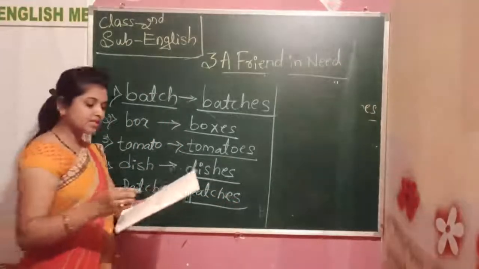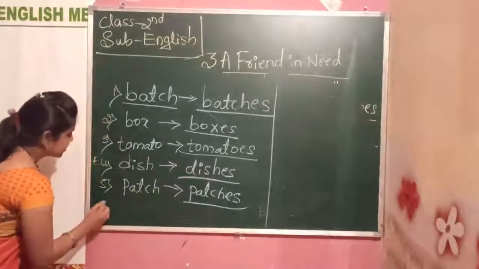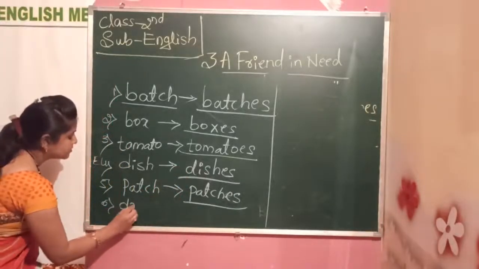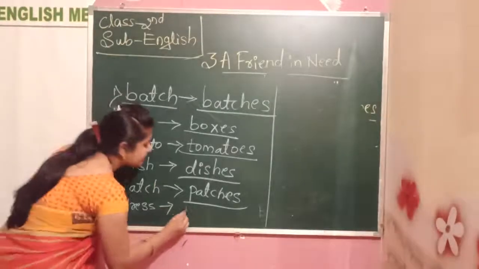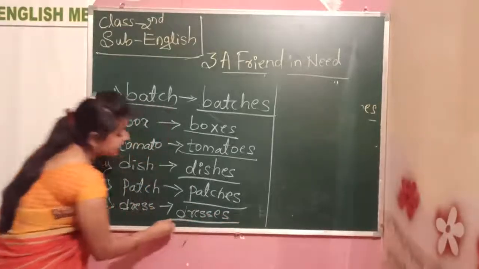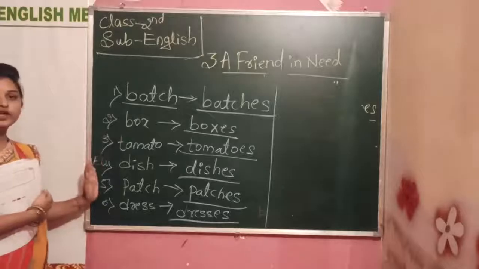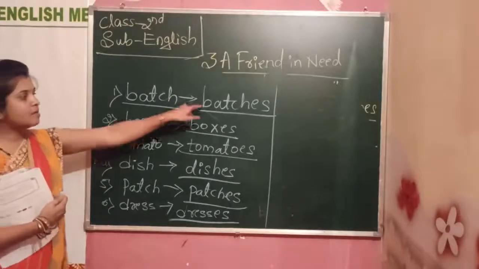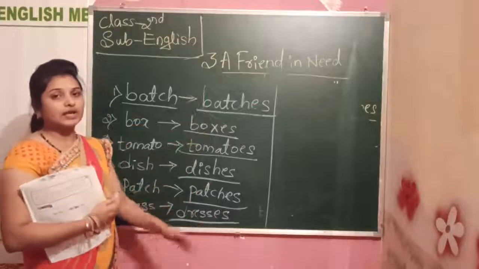Okay. Next, the last one, dress, dresses. Clear? So here these are the singular words, and by adding the es we made the plurals. Okay.